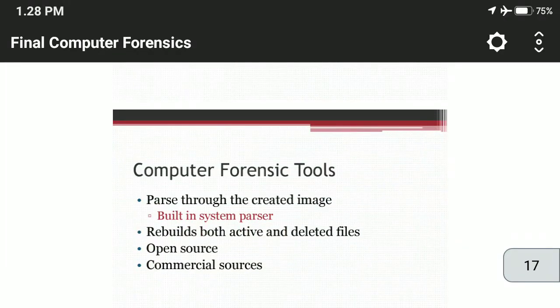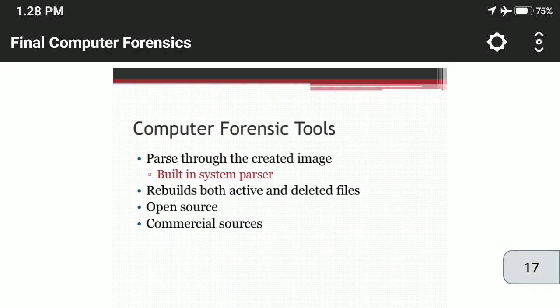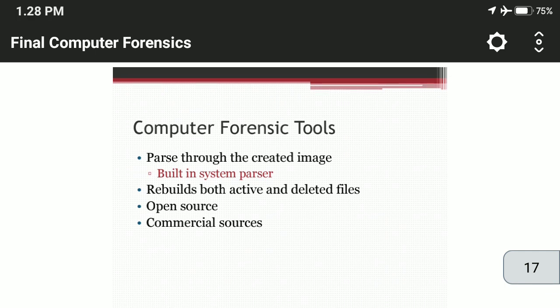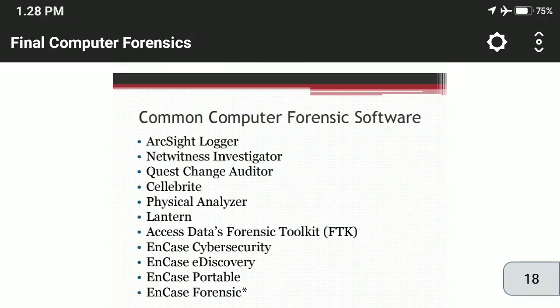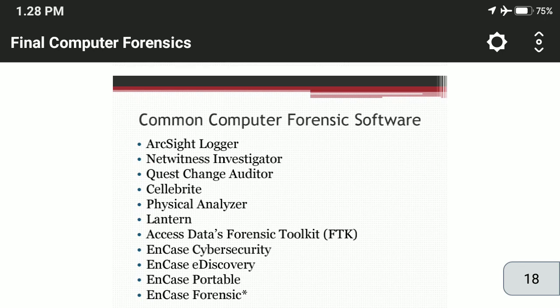What tools does the computer forensic team use? They pass through the created images and rebuild both active and deleted files. Open source and commercial sources are used as tools. Here is the list of different computer forensic software. These softwares can be used for handling crime situations. ArcSight Logger is used to automate analysis, alerting, reporting, and intelligence of logs and events for IT security, IT operations, IT GRC, and log analytics.